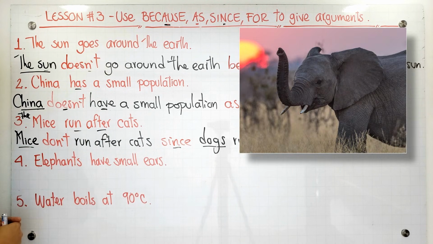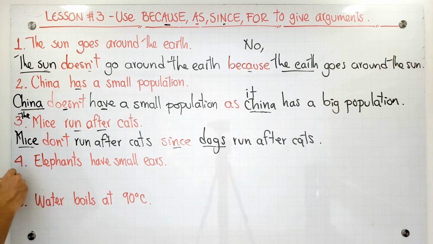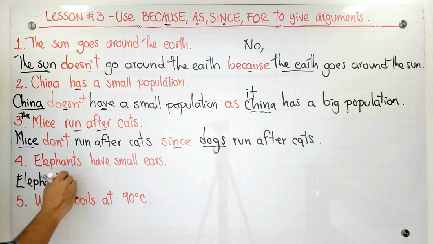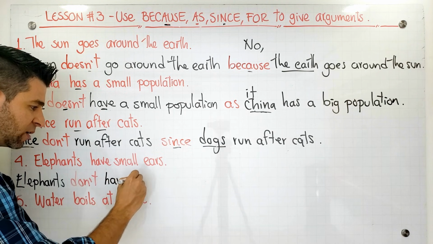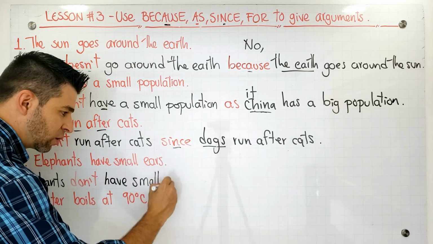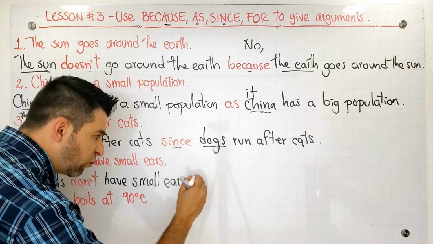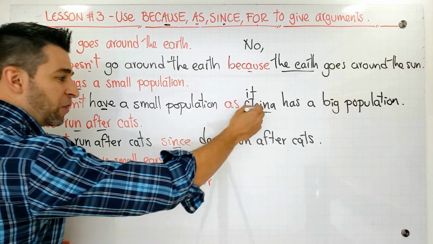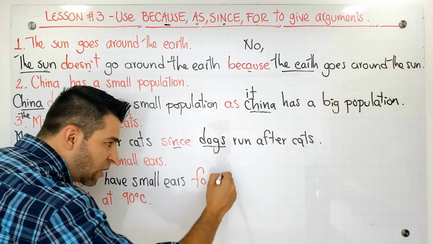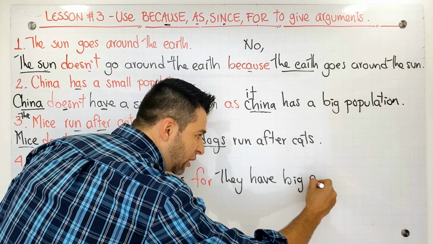Okay? Look at this number 4, guys. Elephants have small ears. Do elephants have small ears? No, this is not true, guys. So here I say elephants what? Elephants don't have small ears. Okay? And now we're going to give the argument. In this case, I'm going to use for. For what? For what, guys? Think about this. I can say for they have big ears.